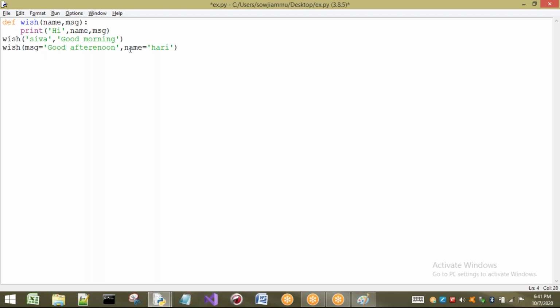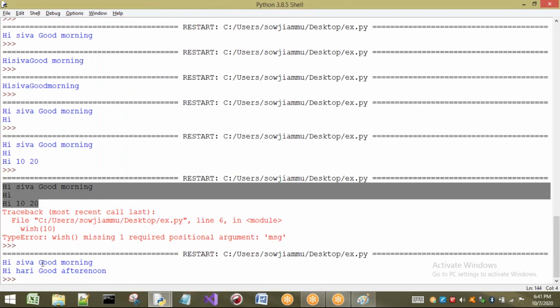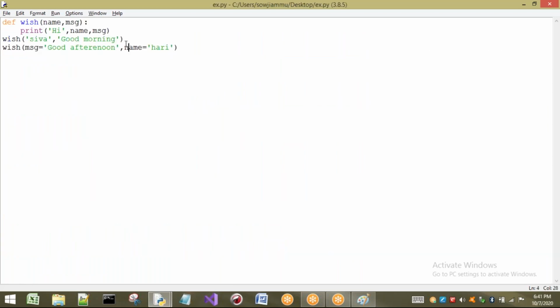And the next parameter is name. Clearly I am telling here that Hari has to be passed to name. Now see the output. The first one is no problem, as it is a positional argument. In the second one, as the first argument, I have passed the message, but it has printed the name. The reason is I have used keyword arguments. This is the advantage: here I am not going to follow any order. Here order is not so important.